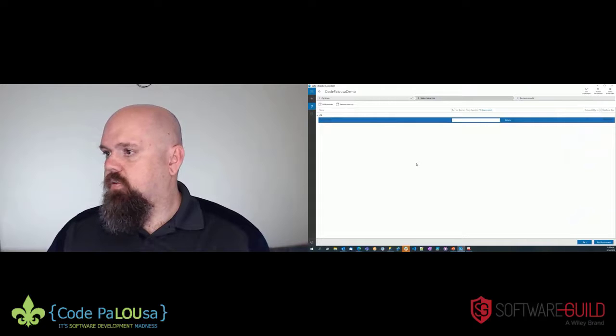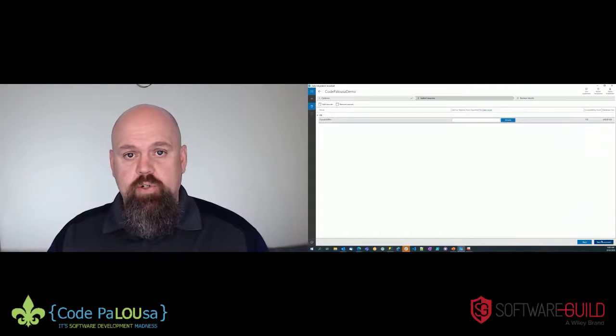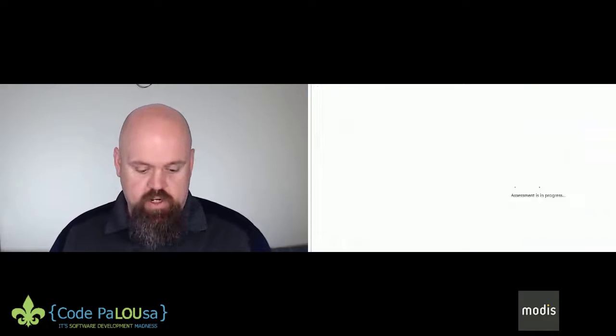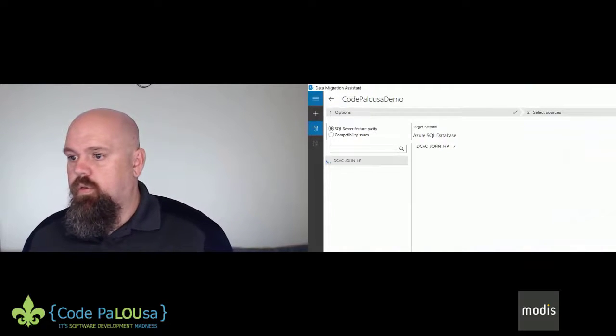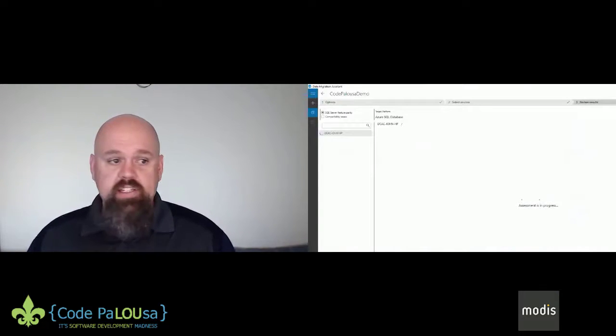The assessment doesn't need to know exactly where it's going. It just knows that it's going to SQL database. And so now it's actually going to be checking. You can't see the progress when I'm zoomed in. And then here we can see it came back.